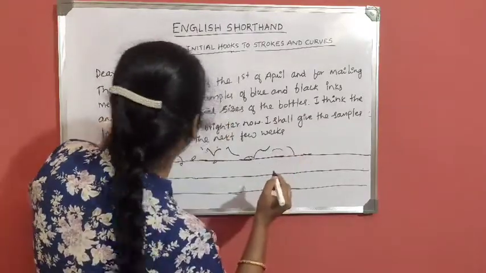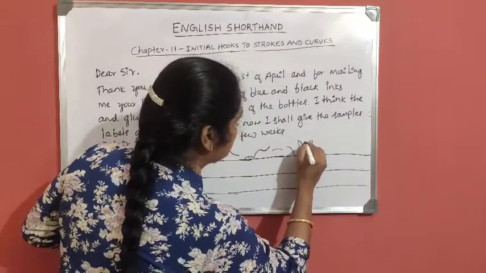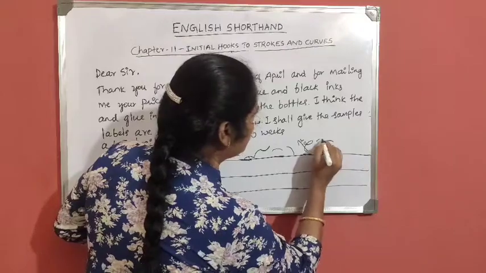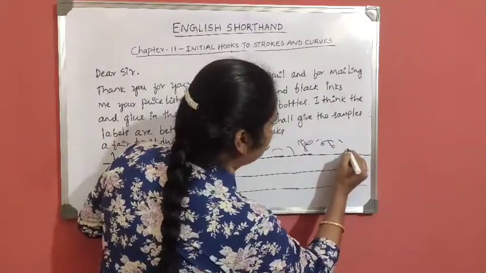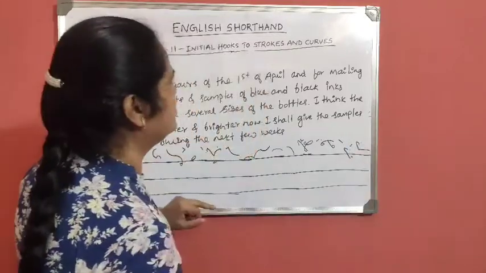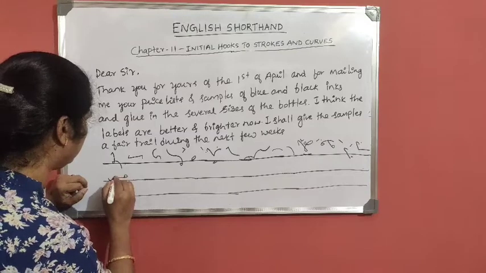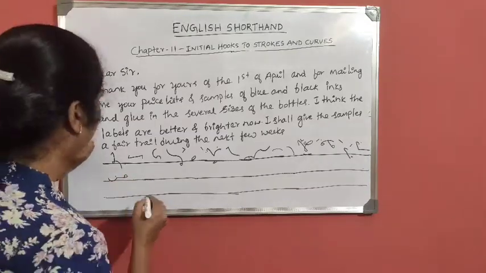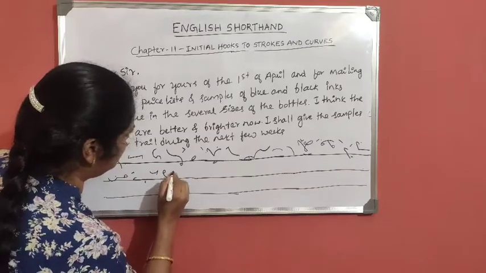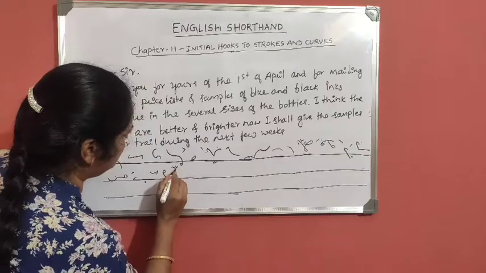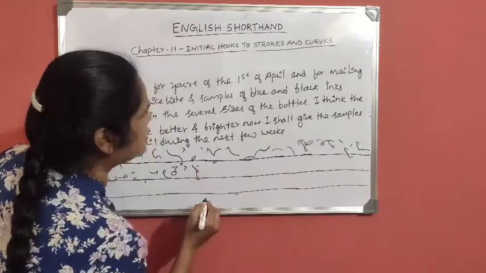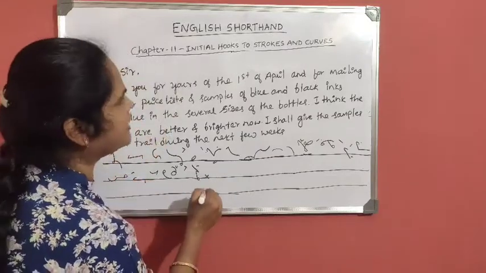Your price lists, I diphthong, and samples of blue and black inks and glue in the several sizes of the bottles. Full stop. You have to write like this.